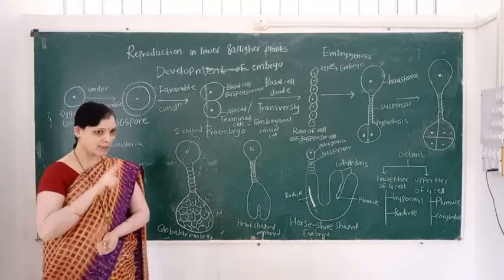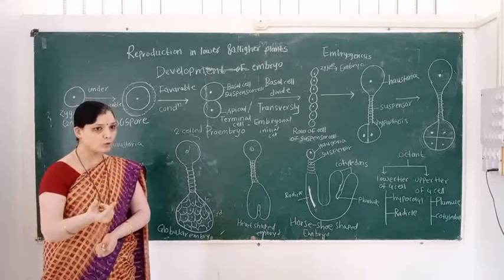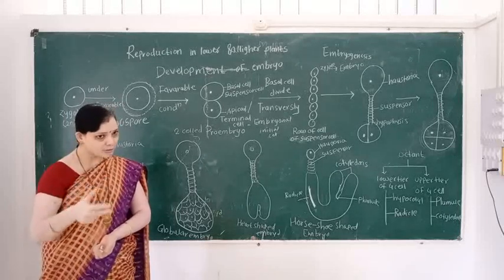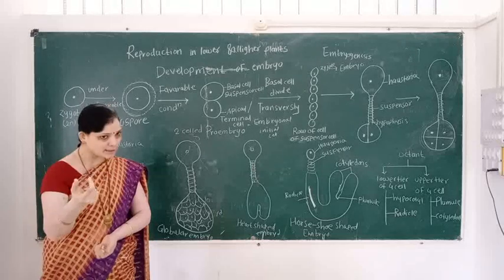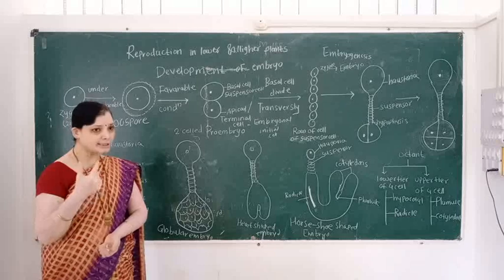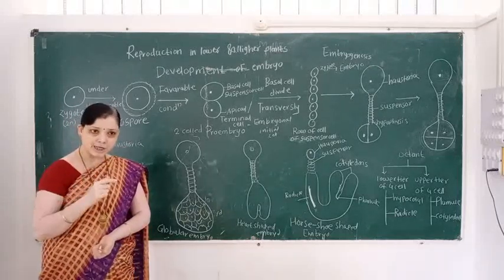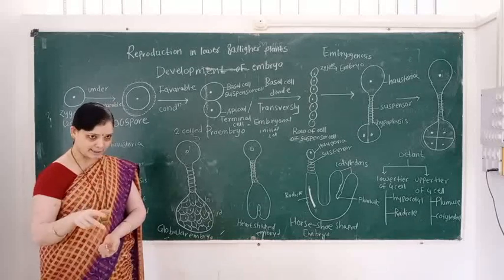First step, zygote. Zygote is converted into the oospore. Oospore forms 2 unequal cells. One is a suspensor cell toward the micropylar end, and another is a terminal cell, that is embryonal initial, toward the chalazal end.